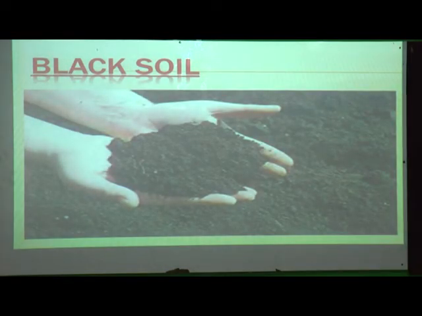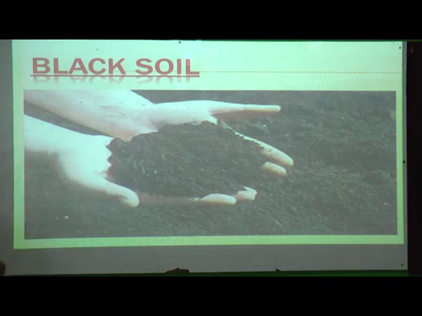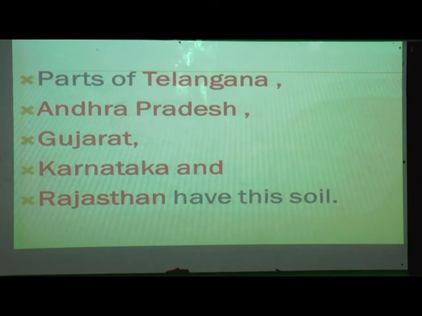Now, can you all see this? Yes. What is the color of the soil here? Black in color. So this is black soil. Where can we find it? Yes, Maharashtra and Madhya Pradesh and some parts of Telangana, Andhra Pradesh, Gujarat, Karnataka and Rajasthan have this soil. So in these places we can find our black soil.